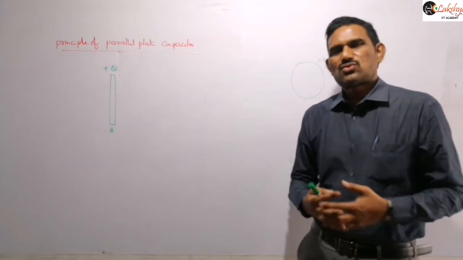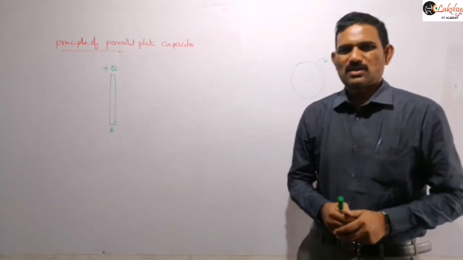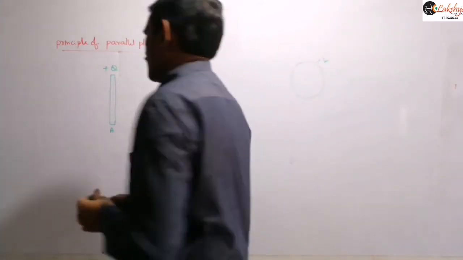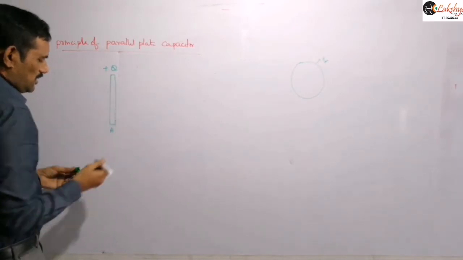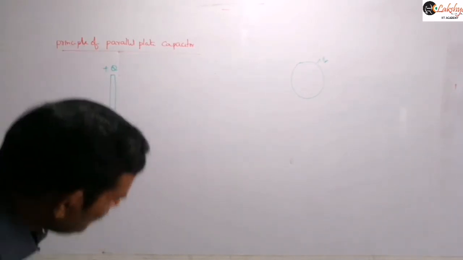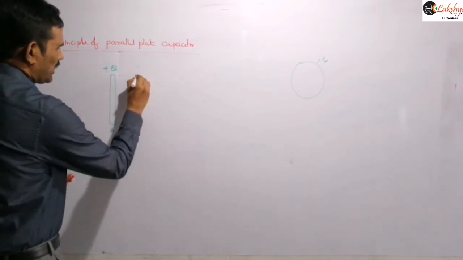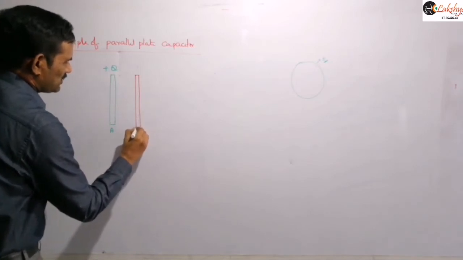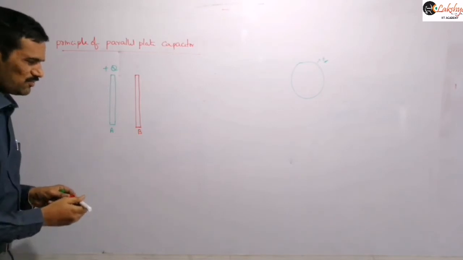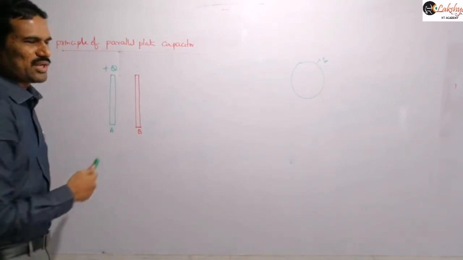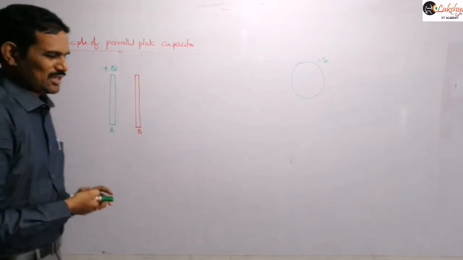Now, suppose you want to give more charge to that; then there exists one principle, or some logic, here. What we should do is place another metal plate here. Suppose I am placing this another metal plate here. Another identical conducting metal plate is placed very close to this and parallel to this. Let's suppose this is plate B. Plate B is initially neutral. Now let us see what will happen.